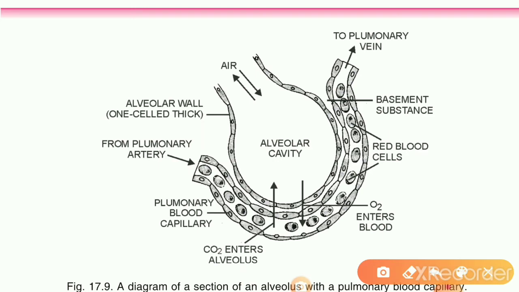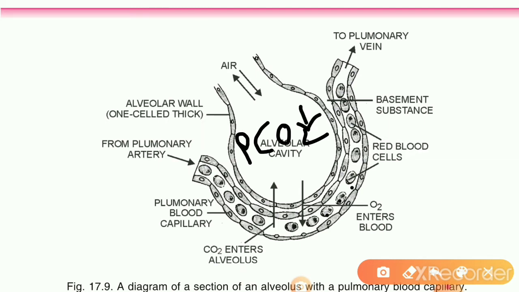Now here occurs the exchange of one more gas, and what is that? That is carbon dioxide. We know that here in the air there is carbon dioxide also, but the partial pressure of carbon dioxide is low here.